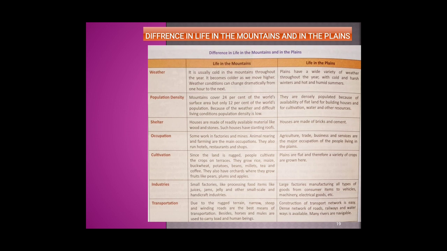Besides, horses and mules are also used to carry load and human beings. Whereas in the plains, construction of transport network is easy. Therefore, a dense network of roads, railways, waterways is available and many rivers are navigable.